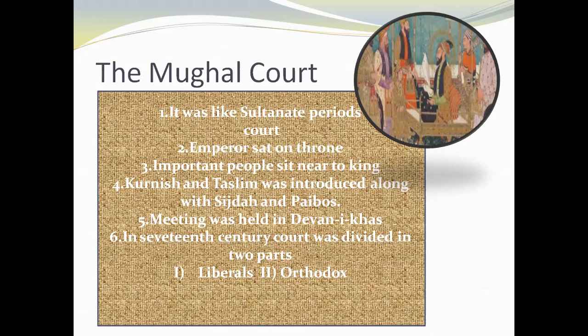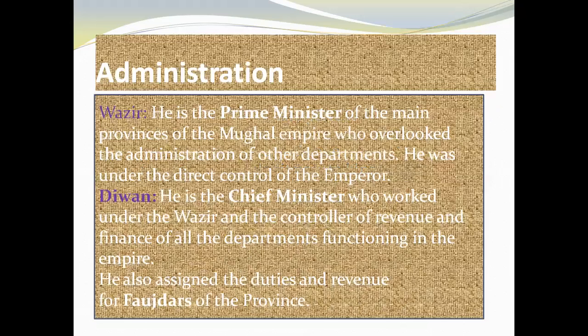So in the 17th century, the court was divided into two parts: one liberal and one orthodox. In some matters, they were liberal, and they used to tolerate. Orthodox means that in some of their decisions, no tolerance was accepted. So two kinds of division were there.